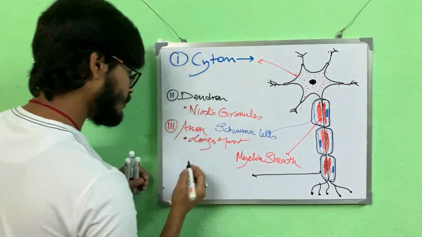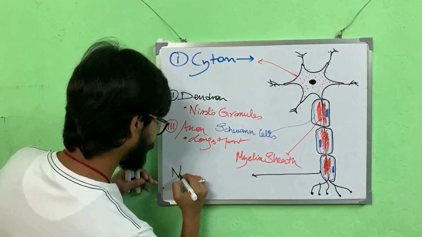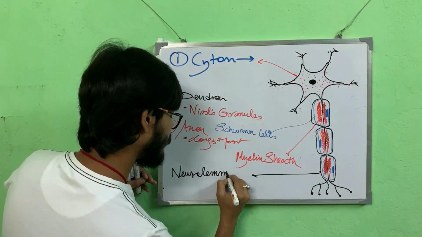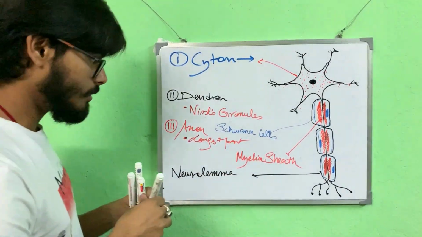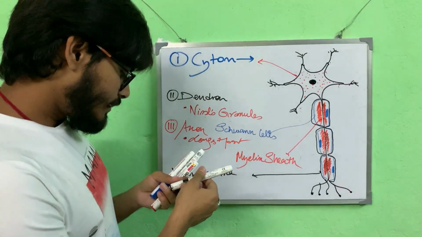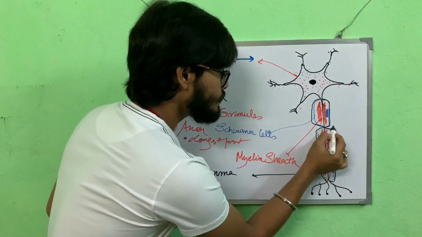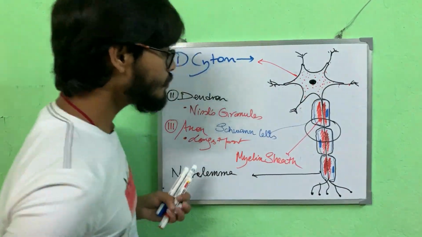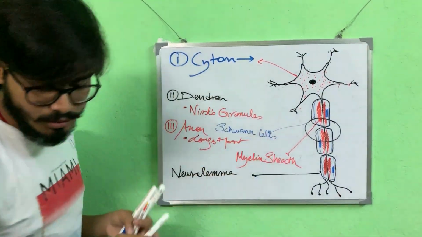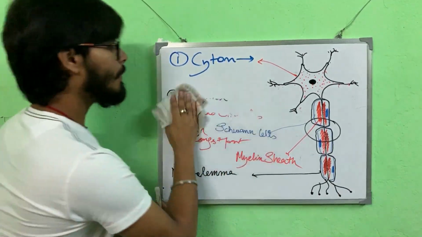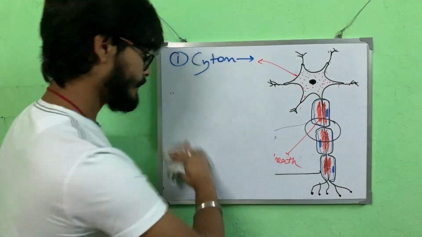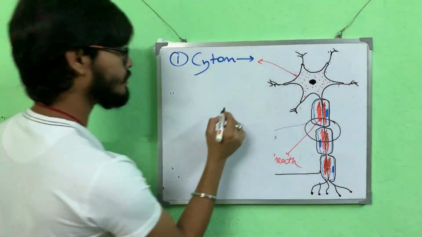This membranous structure is known as Neurolemma. Neurolemma. Now you must have noticed the junction between two Schwann cells. I'll just redraw it and magnify it. Let's see how it looks.